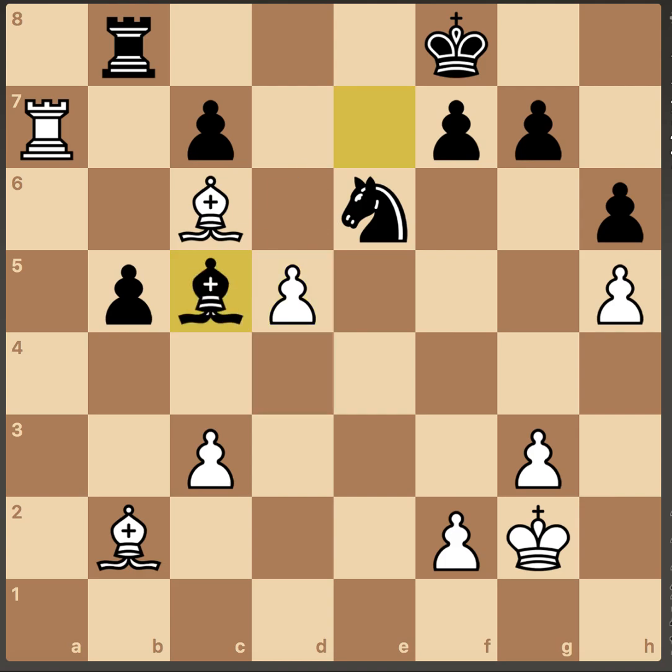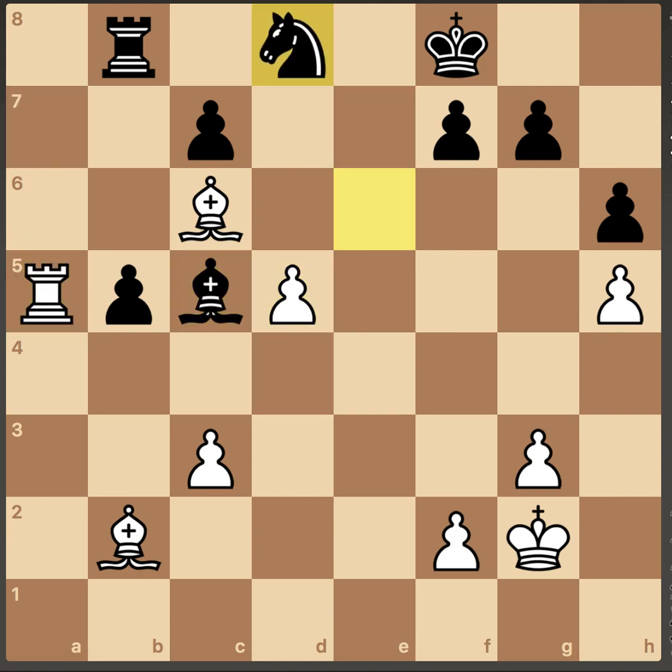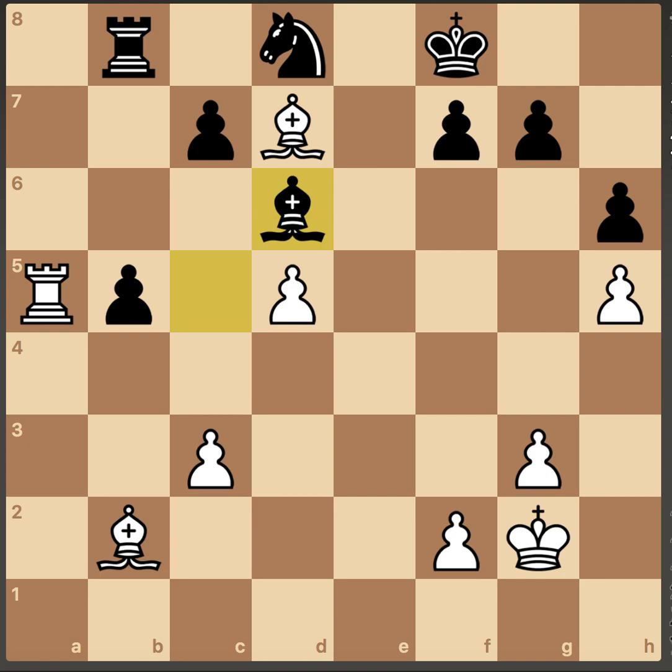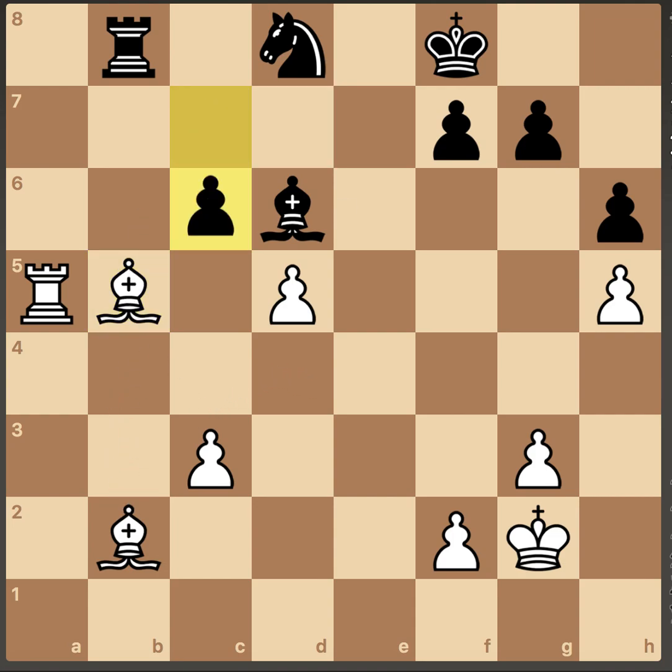Rook defends, and bishop c5, rook f5, knight attacking the bishop. Bishop goes to d7, bishop d6, bishop takes c5 here. So both bishops are on the same quadrant, but that's fine.